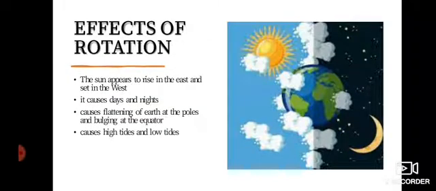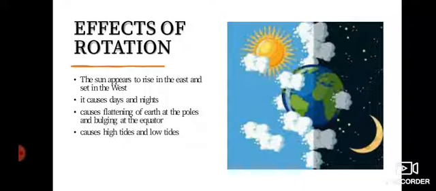Now, what are the effects of rotation? The rotation of the earth has the following effects. First, the sun appears to rise in the east and set in the west. Why? Because the earth rotates from west to east. So, the sun appears to rise in the east and set in the west.